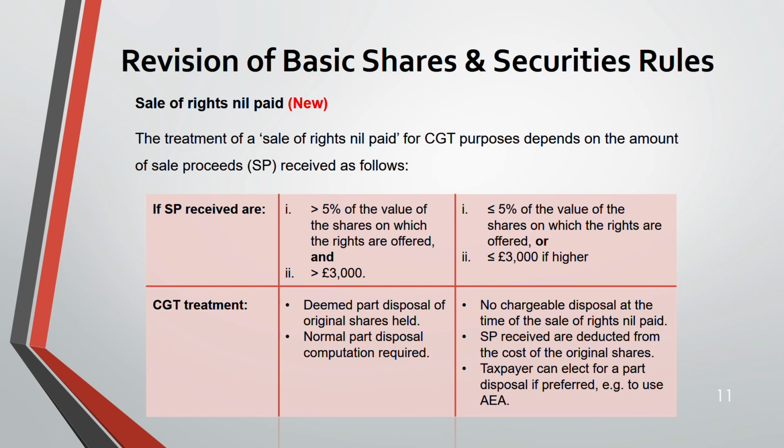So if you see that it is valuable for you to elect, that means you can utilize your annual exempt amount. That means the gain will be less than the annual exempt amount. It will fall within it, so anyway it will be tax 0%. I mean, nothing will be chargeable. So that time you can elect for the transaction to be treated as part disposal.